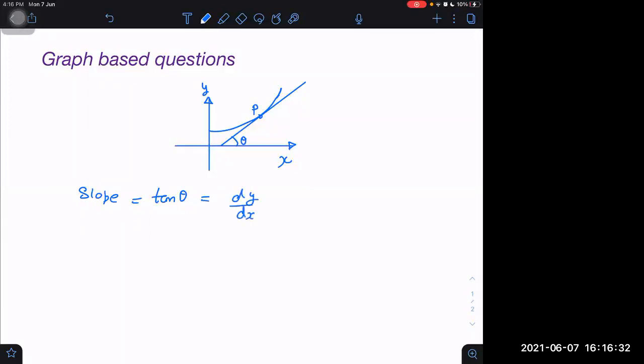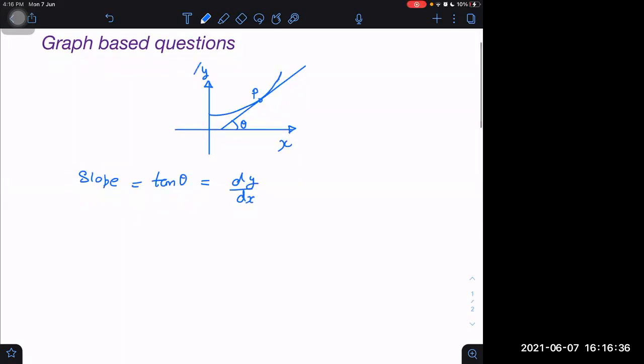So we already know from basic mathematics classes what the slope of a graph is if it is a y-x graph. What is the meaning of slope? Slope means tangent at a point. So if I have to find the slope at a point P of a curvilinear graph, I will take the tangent and find the angle that tangent at that point makes with the positive x-axis. If it is making theta, then tan theta will be the slope. And this will also be equal to the rate of change of y with respect to x, or dy by dx.